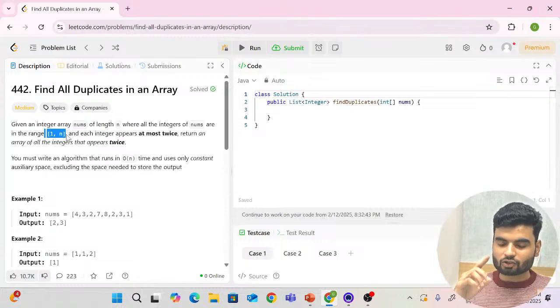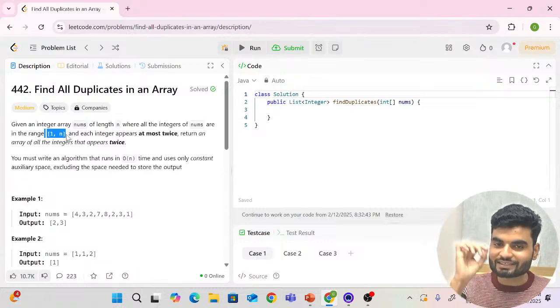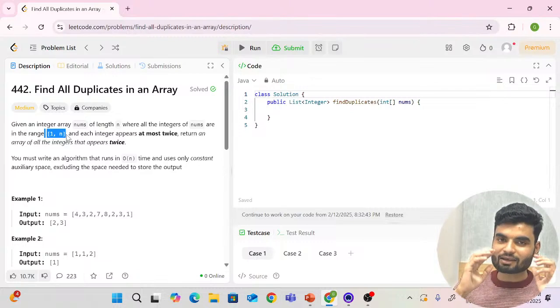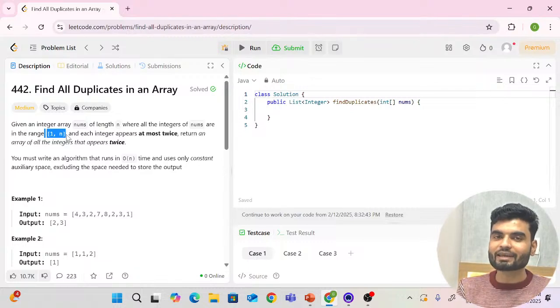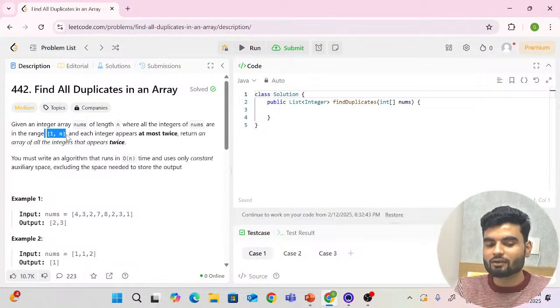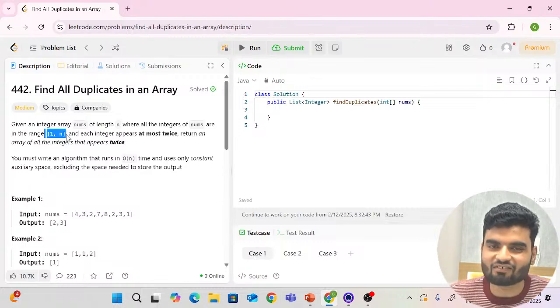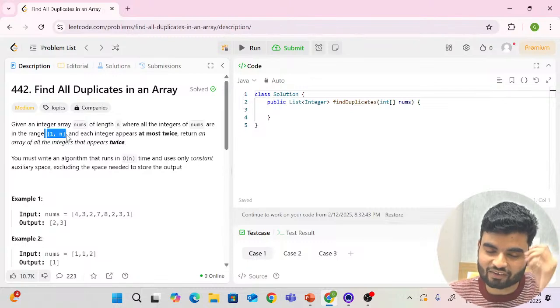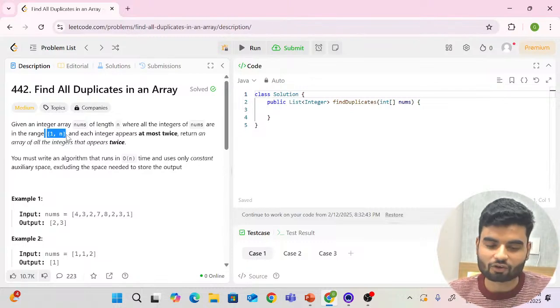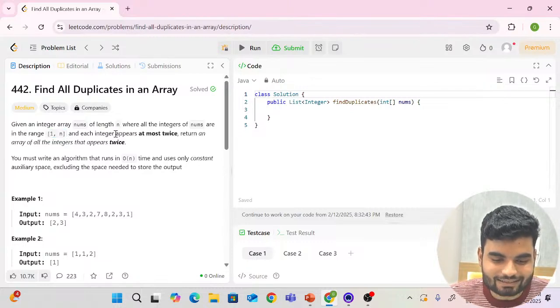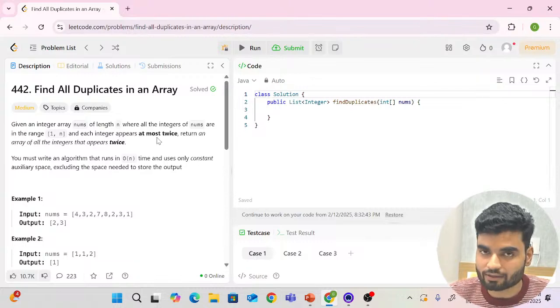You remember, you'll always apply array as a frequency counter when there's a question which is dependent on the frequency, like missing element, like finding duplicates, and the given elements are in the range of 1 to n. Look at this, we can directly figure out that here we definitely perform array as a frequency counter. And each integer appears at most twice, so the integers can repeat a maximum of 2 times.